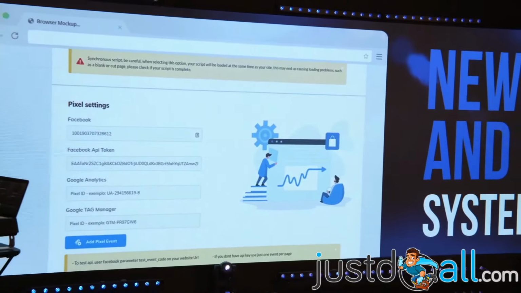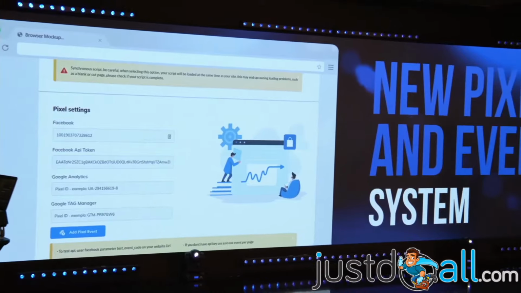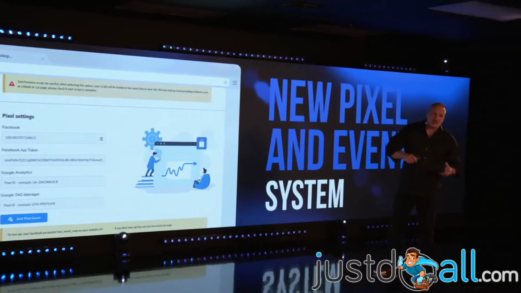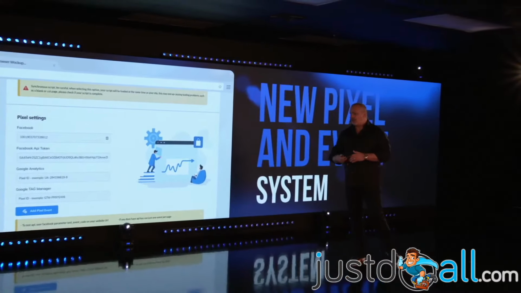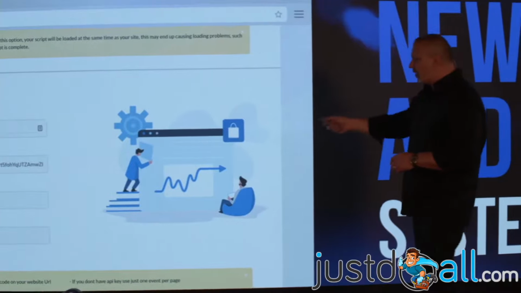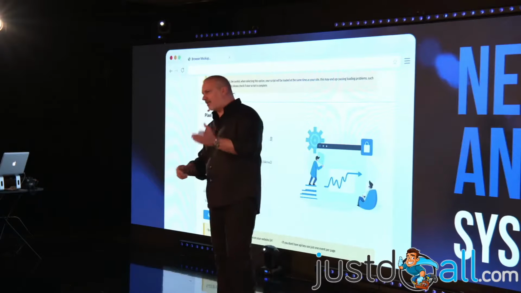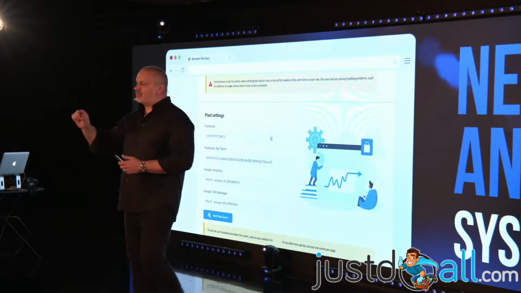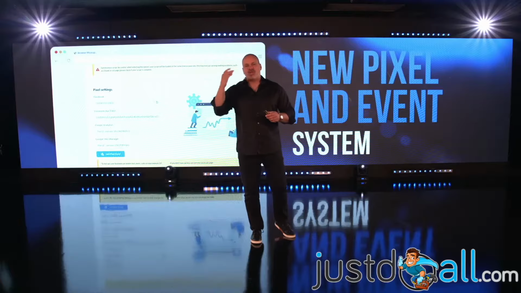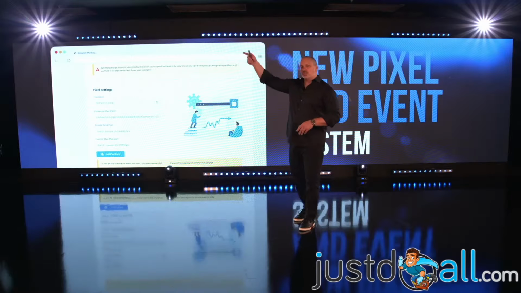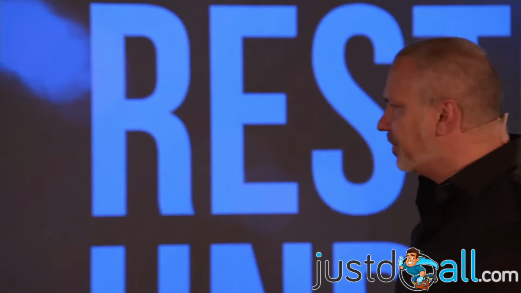Cool. New pixel and event system. So we know Facebook changed some things on the pixel system, and we already changed it. We are already compliant with all the changes on Facebook, and now you can do events. So you can have pixels on your pages, conversion pixels and all those things, but you can also have pixels by event, like on a button or an image. Whatever people do on your page that you want to track, you can have a pixel there by event. This pixel is going to be created on Builderall, and you will see the results on your Facebook system.